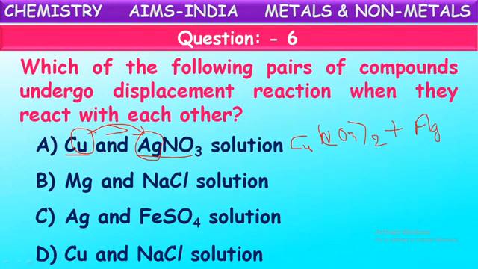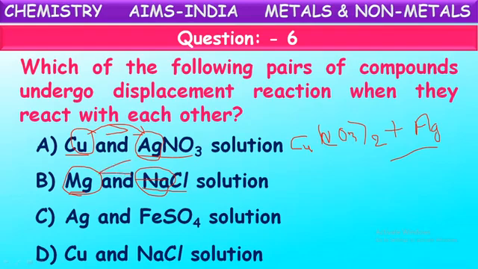Let us see the remaining options also to understand this. Here, magnesium metal is taken and sodium chloride solution is taken. In the solution the metal is sodium and the metal taken is magnesium. Which is more reactive of these two?